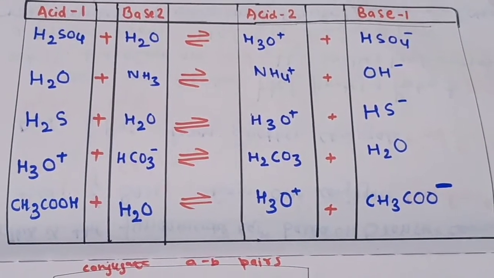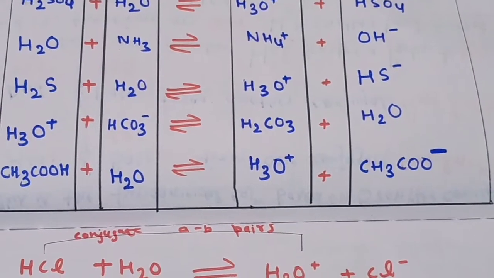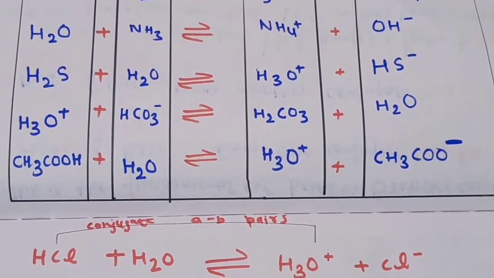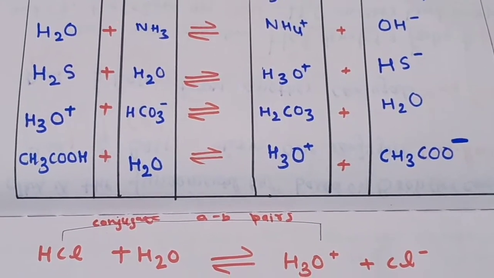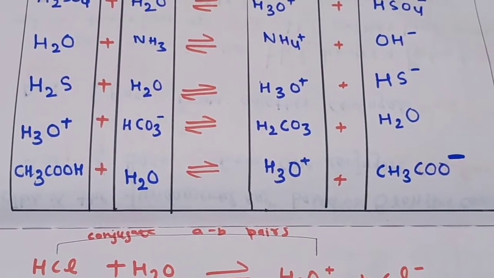So again here H3O+ and H2O are one acid base pair, and HCO3- and H2CO3 are one acid base pair. So CH3COOH plus H2O will form H3O+ and CH3COO-. That is, acetic acid and acetate ion are one acid base pair, and H2O and this hydronium ion is another conjugate acid base pair.